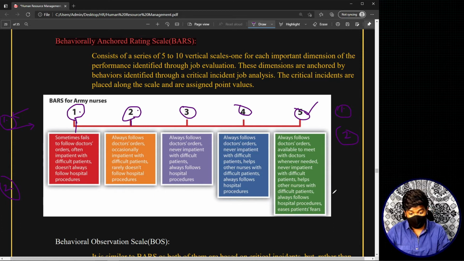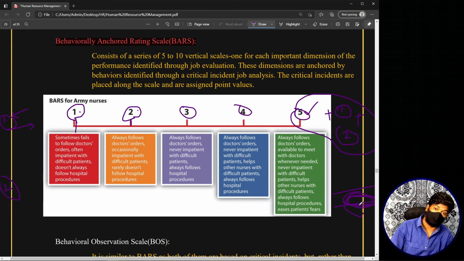In this way, at the end, I'll add each and every pointer. Here I chose 5, and for the next behavioral criterion I chose 1. I'll add them both, and for the third I chose 2. I will keep on adding all these numbers, and finally I will arrive at a value, right? Based on that value, the performance appraisal tells you that you have scored this much on this behaviorally anchored scale. So this is your performance, and we are impressed, or not impressed, by your performance. So basically this is the behaviorally anchored rating scale.